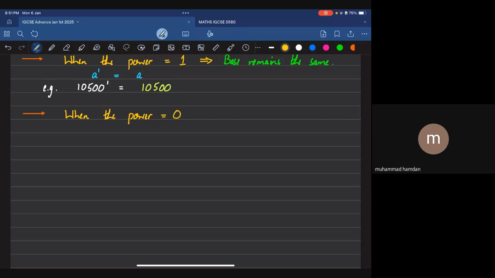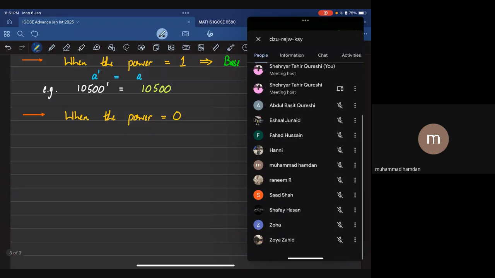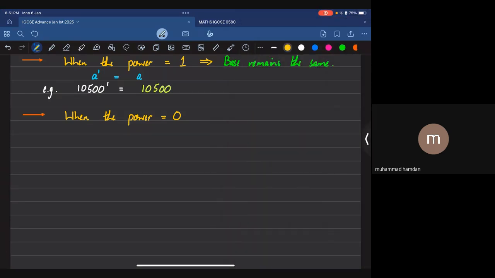Yes, Shafe, any idea what happens? Come on, Shafe. Hello. Yes, Shafe, can you hear me? Then whatever number it is, it turns into 1. Perfect, Shafe. Very well done. So when the power is equal to 0, your base becomes 1, or the answer will become equal to 1.